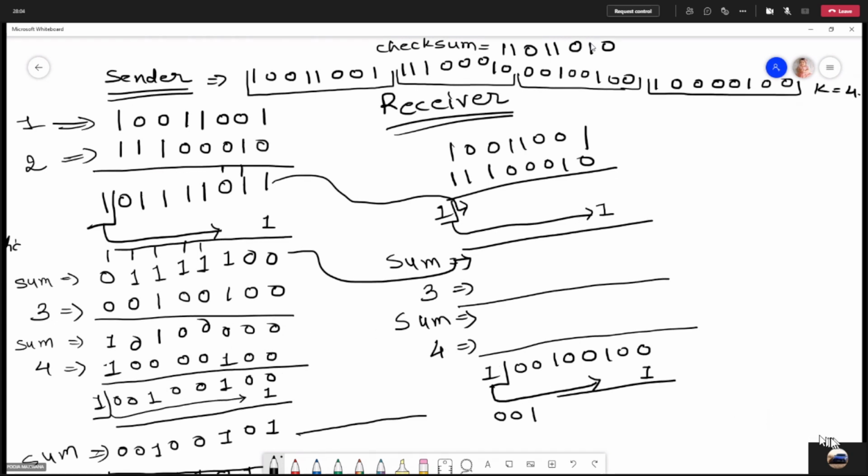The same value will be calculated over here at the receiver side. Right. Along with this you are having the checksum. Right. So you have to add the checksum to this. Right. So your checksum is 1 1 0 1 1 0 1 0.